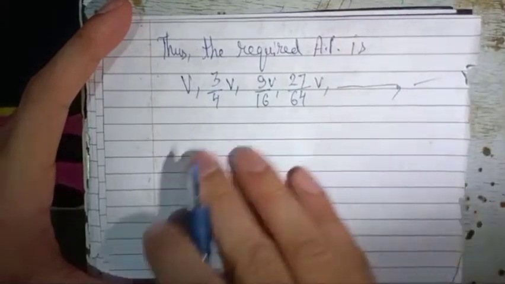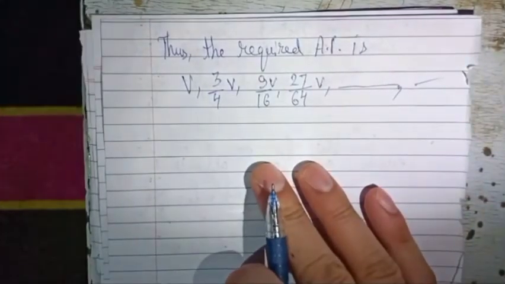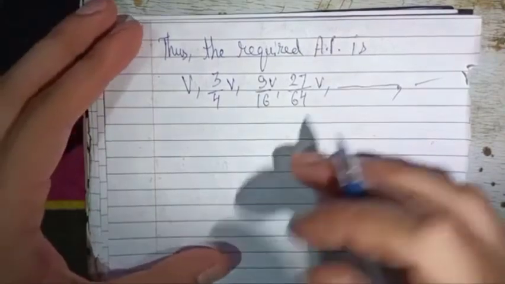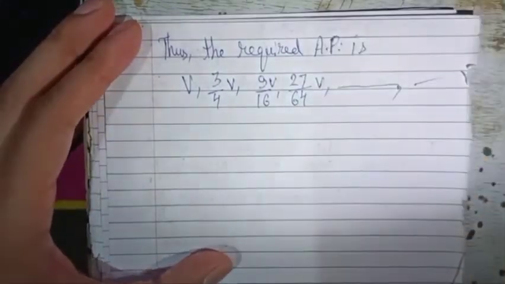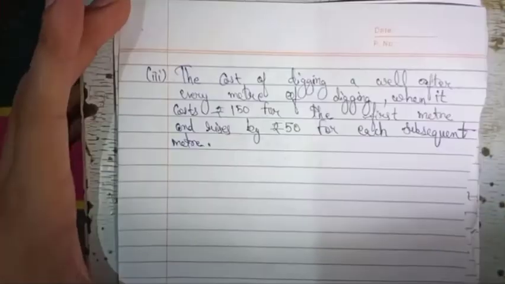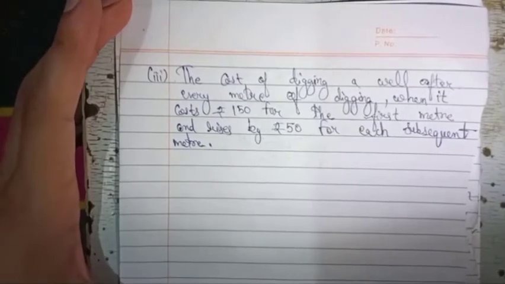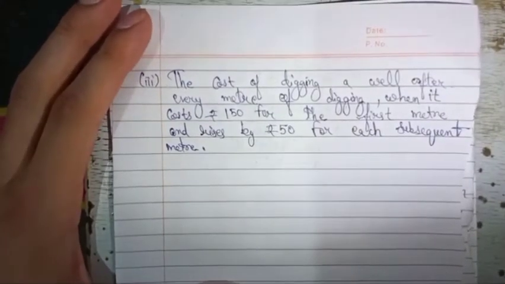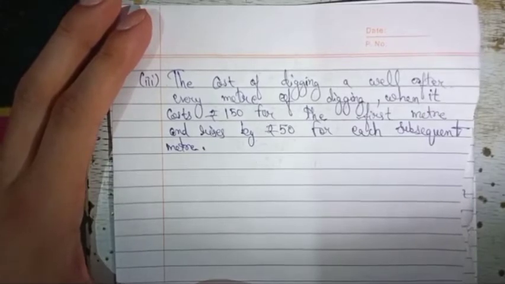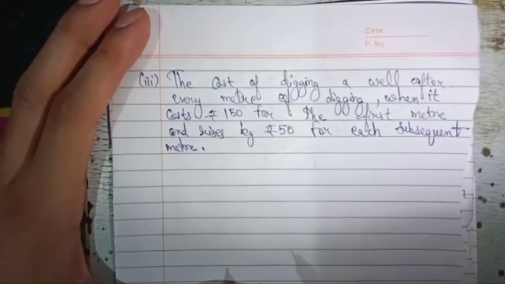Okay, so this will be the required arithmetic progression of the given question. Now third question, the cost of digging a well after every meter of digging, when it costs rupees 150 for the first meter and rises by rupees 50 for each subsequent meter. So here also we will obtain an arithmetic progression.